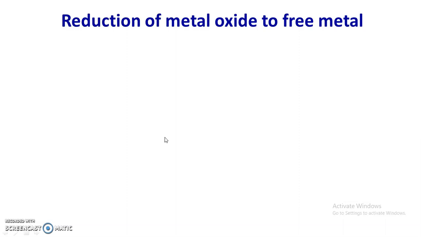For reduction, different types of reducing agents are used, and the selection of reducing agent depends upon the cost of the reducing agent, the energy cost, the desired purity of metal, the reactivity of ore, etc.